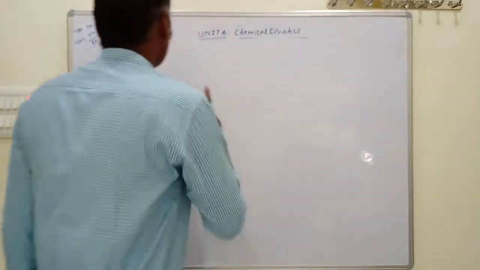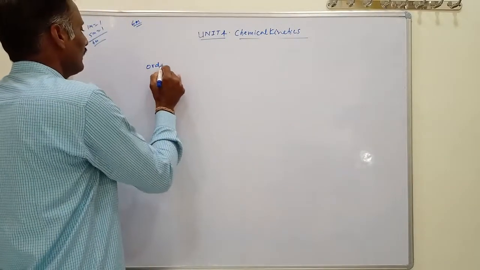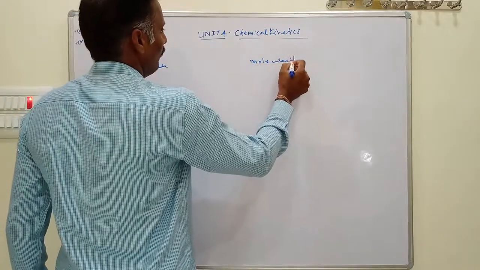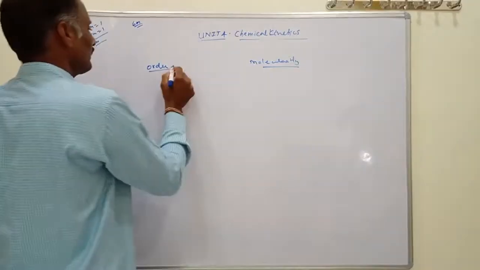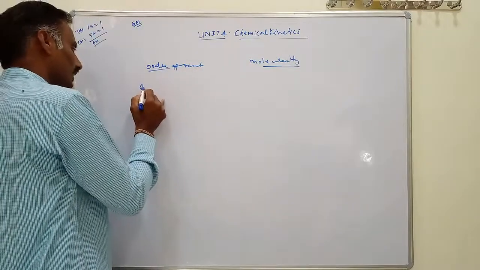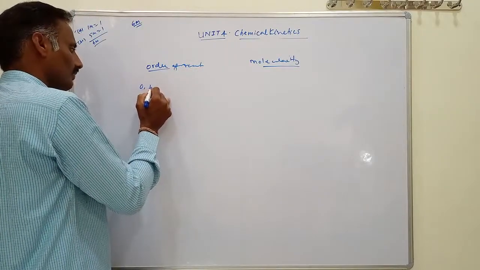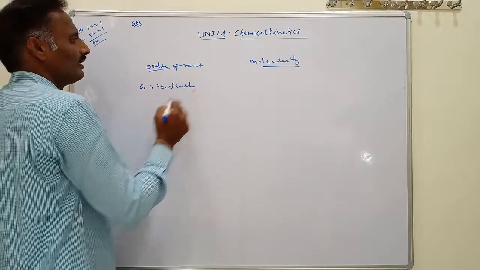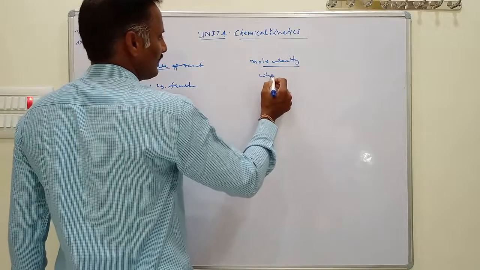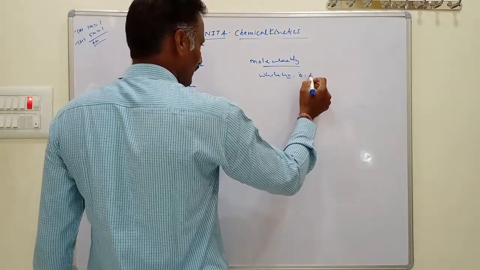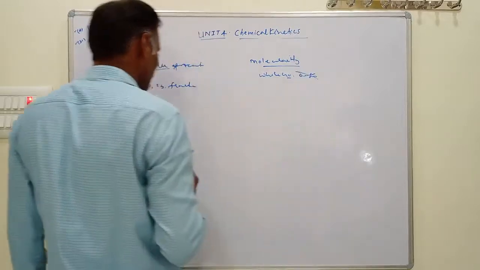Sometimes in questions they ask for the difference between molecularity and order of a reaction. The order of a reaction may be 0, 1, 2, 3, or even a fraction. But molecularity is always a whole number. It cannot be 0 or a fraction.